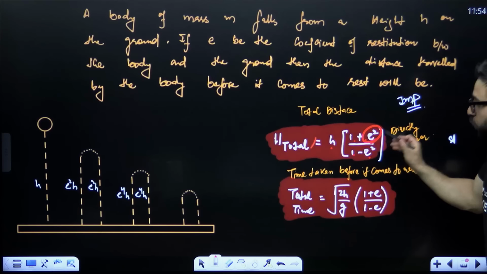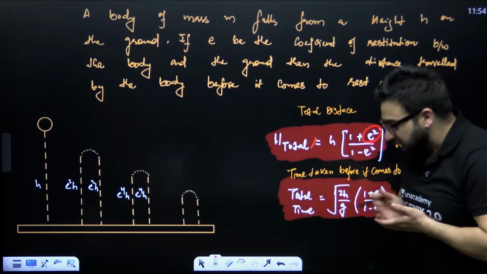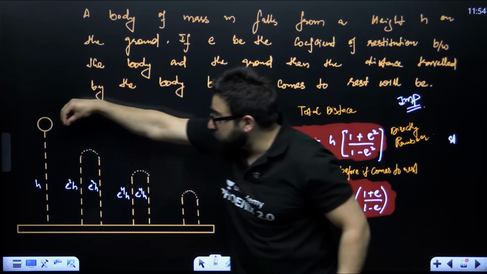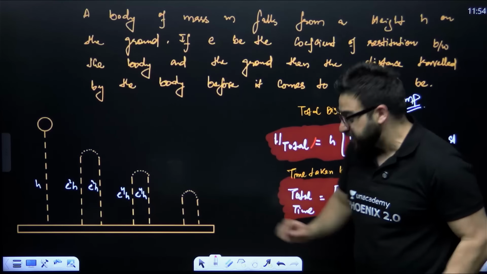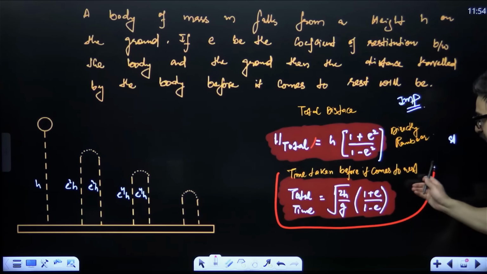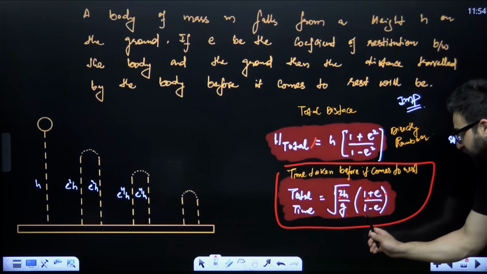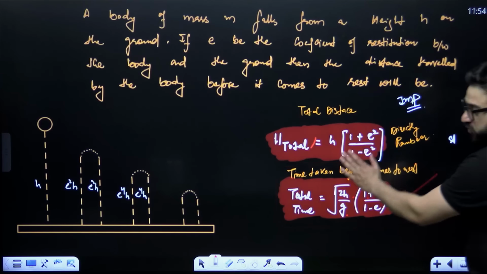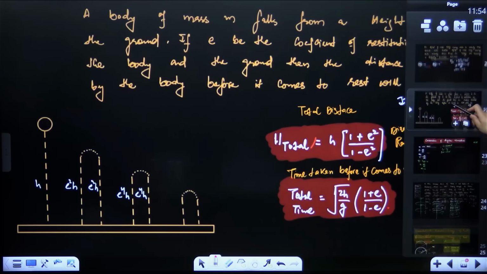E is basically the coefficient of restitution. It will be given in the question itself. And then if somebody says, if you release this object, in how much time will this object come to rest? So this is the time taken by the object to come to rest: under root of 2h by g into (1 plus e) upon (1 minus e). This is the total distance covered before it comes to rest. This is the total time taken before it comes to rest.